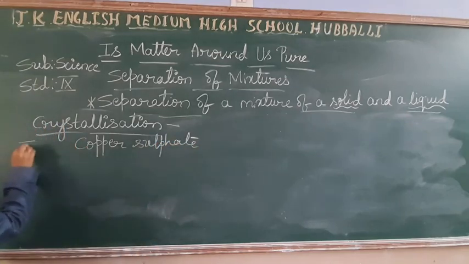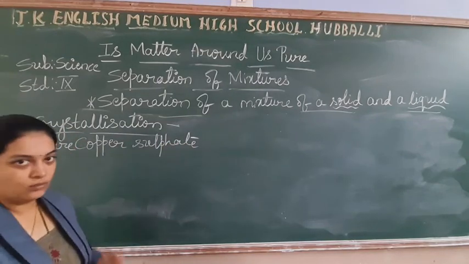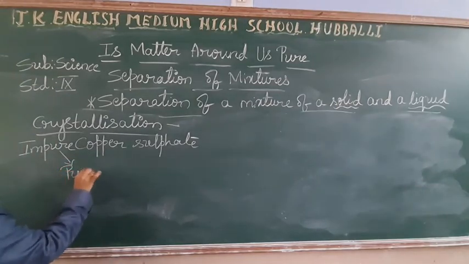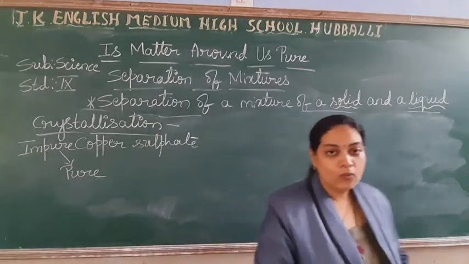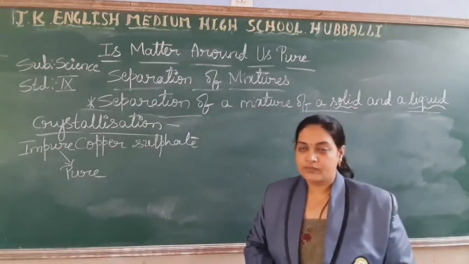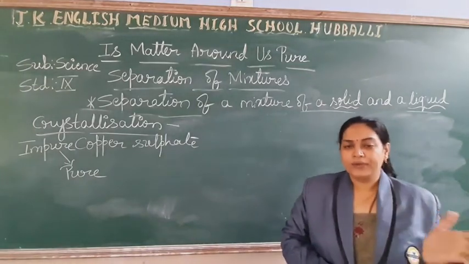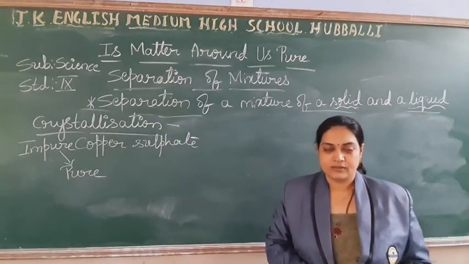Now this copper sulfate is impure. You want to make it into pure form. Pure copper sulfate you want to get. What are you going to do, students? The methods of evaporation and crystallization almost resemble each other, but there is a difference.